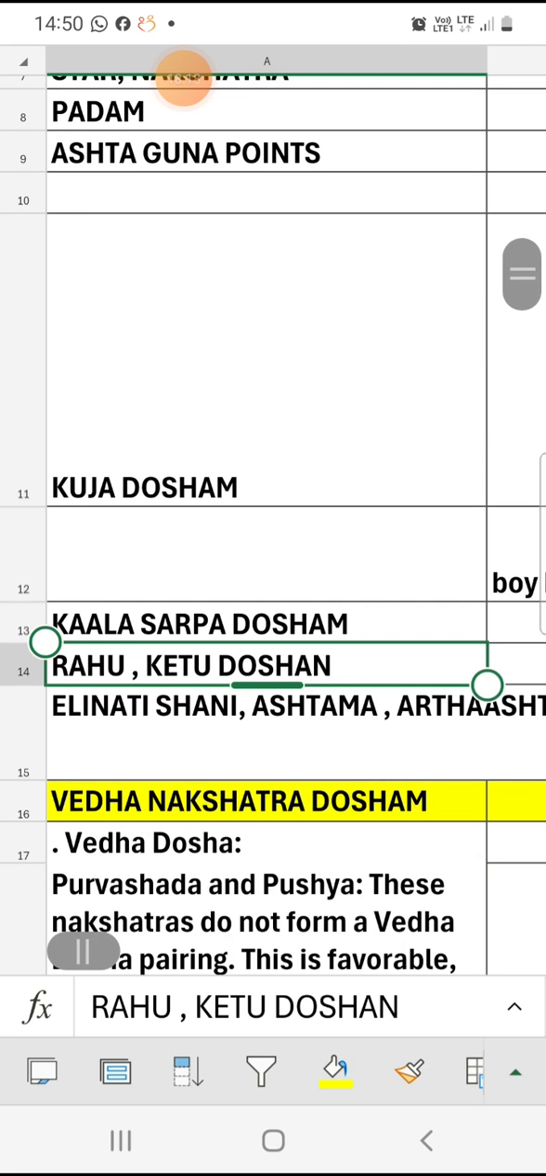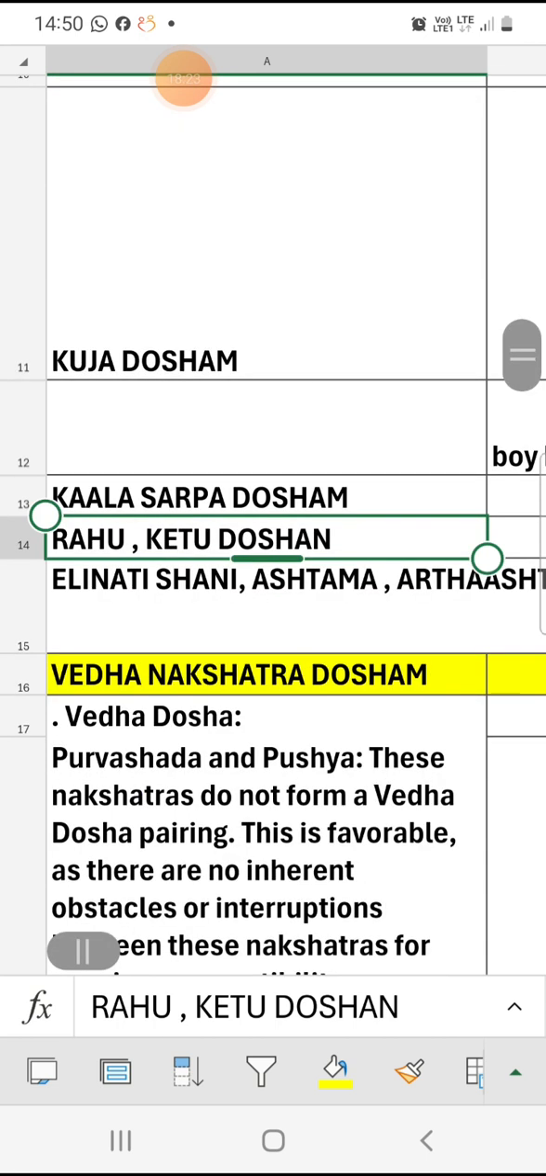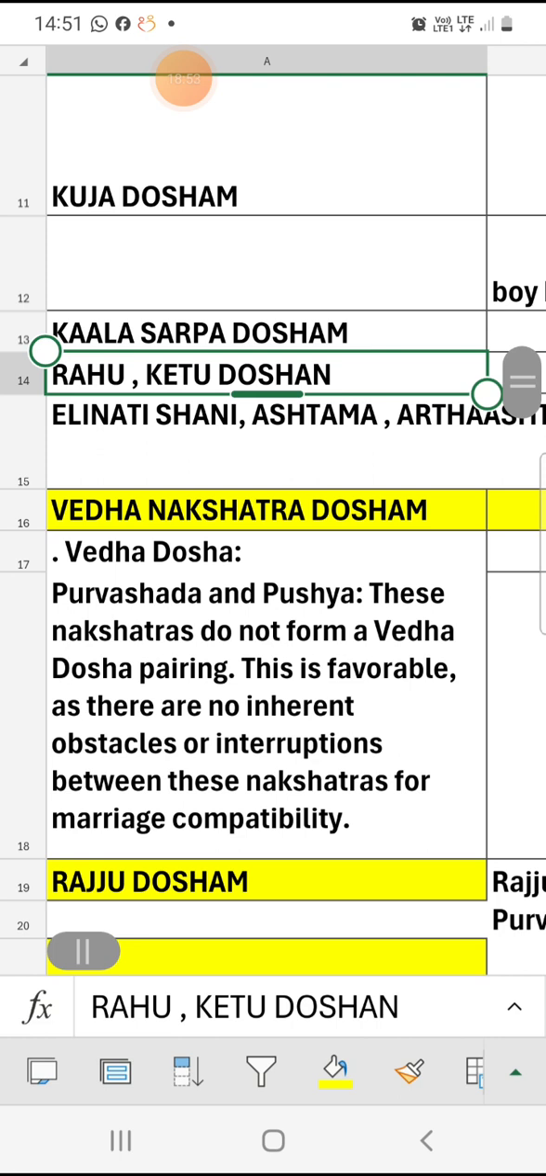If Kuja dosham is there, remedies are available. Mostly in astrology, Mangalik and Mangalik marry, and we look for that. If Kuja dosham is cancelled from the Lagna, why do we need to fear about Chandra and Shukra? If Kuja dosham is cancelled by the Lagna, there is no need to think about it from Chandra or Sukra. Those are minor. Don't fear.